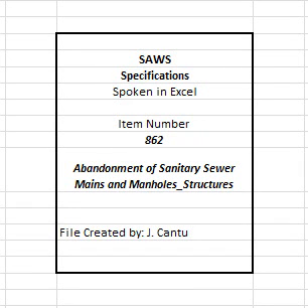San Antonio Water System Standard Specifications for Construction. Item No. 862. Abandonment of sanitary sewer mains and manholes/structures. 862.1 Description. This item shall govern the abandonment of sanitary sewer mains and manholes specified in the contract documents.